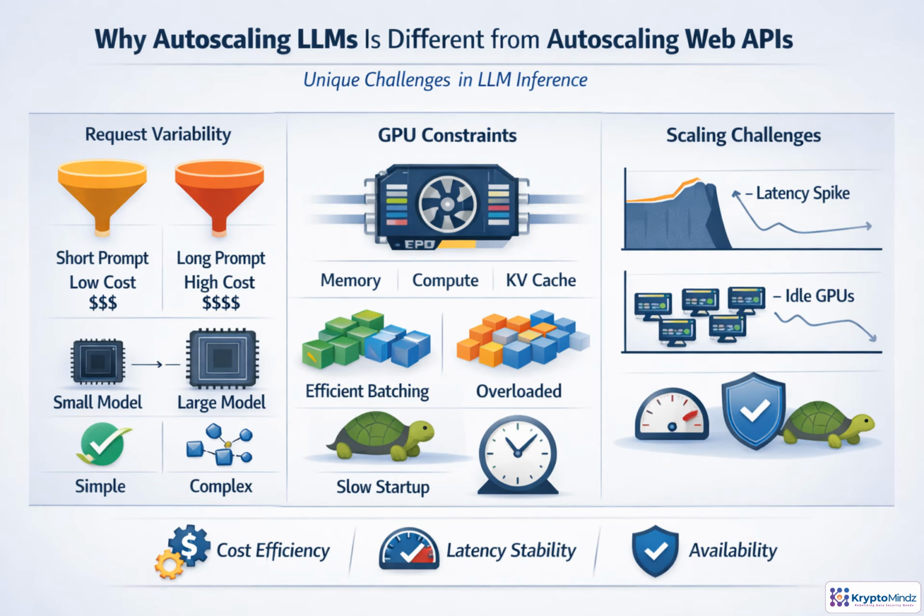Autoscaling a web API is often simple. Watch CPU or request rate, then add replicas. LLM inference is different. One request may be tiny, while another consumes huge compute and memory, because prompts, outputs, model size, and decoding behavior vary. GPUs also depend on batching and KV cache. Scale too late and latency jumps. Scale too early and expensive GPUs sit idle. The goal is to balance cost, latency, and availability.